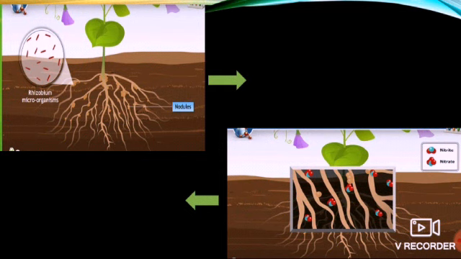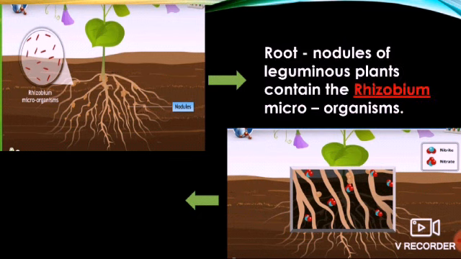See, you can see the roots, and there you will see the name of the microorganism. It is the rhizobium microorganism. Rhizobium microorganisms are present in the root nodules. You will see these hair-like structures in the root; that is called root nodules, the root nodules of leguminous plants.